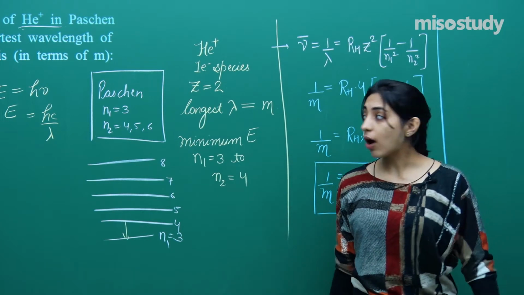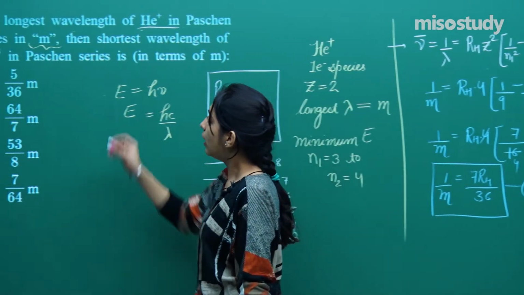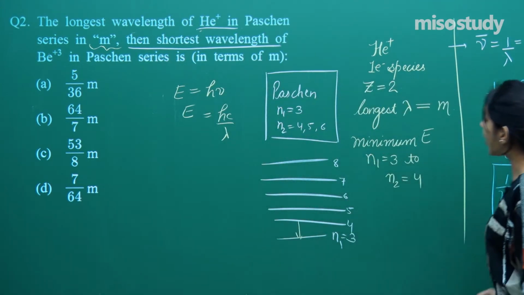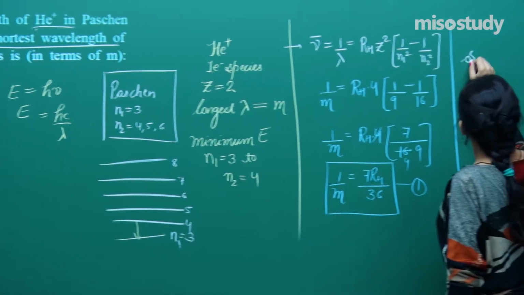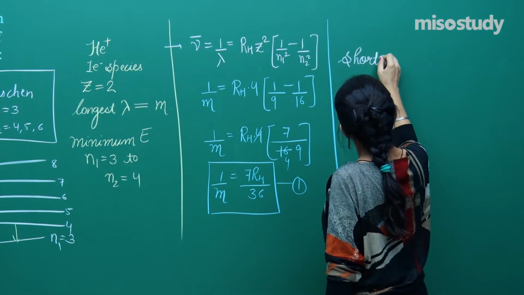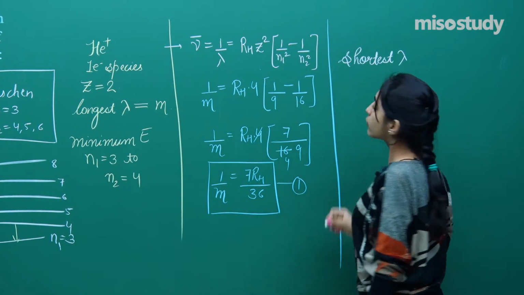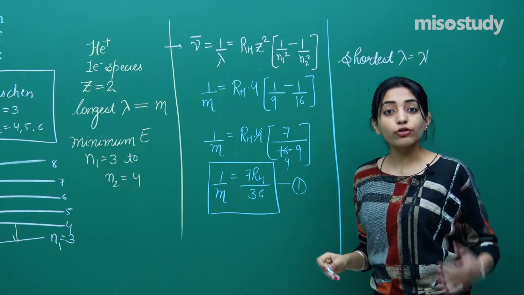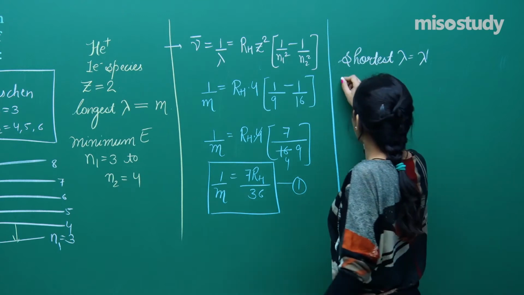Right? Now let us read the question again. You need to figure out the shortest wavelength. So the shortest wavelength, let's say, is lambda dash. Now the shortest wavelength, you do agree, means maximum energy.